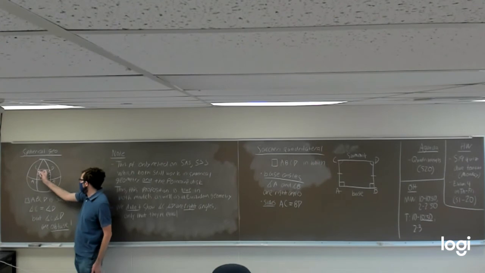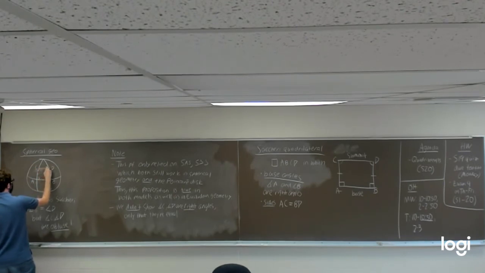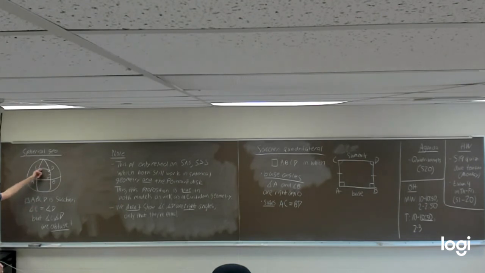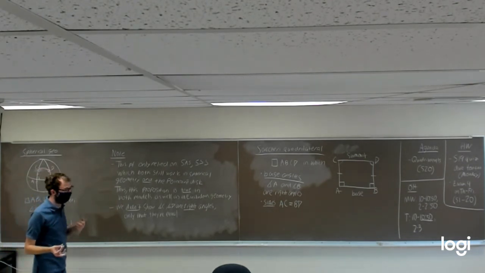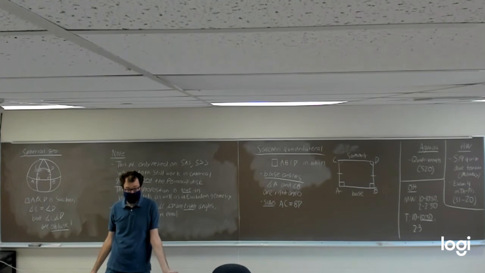Angle ACD, let's draw it a little better here. It's a little hard to see. There, that makes it a little easier to see. This angle from A to C to D is an obtuse angle. And BDC is, again, an obtuse angle, meaning they're both the same size. Well, they're two obtuse angles that happen to be the same size, but they're both greater than right angles.